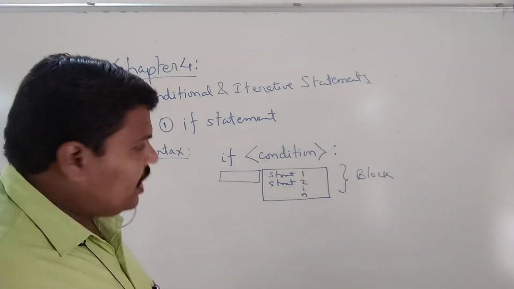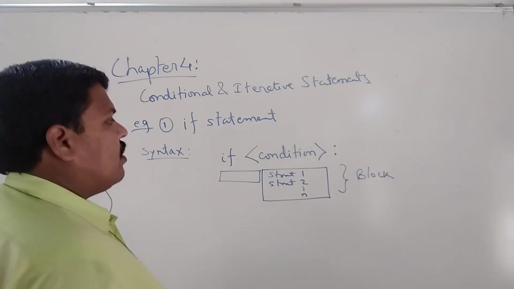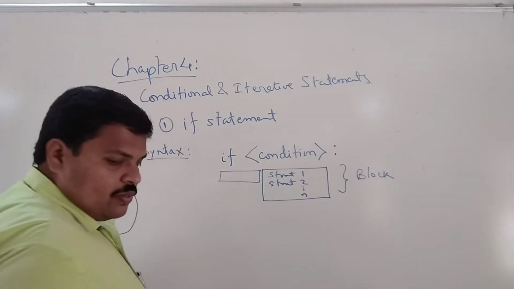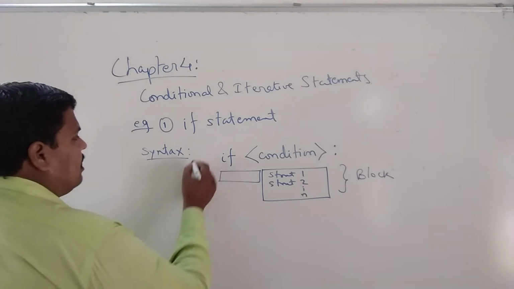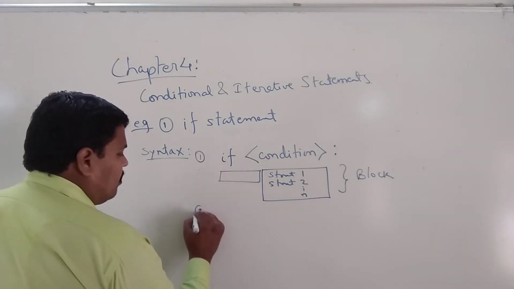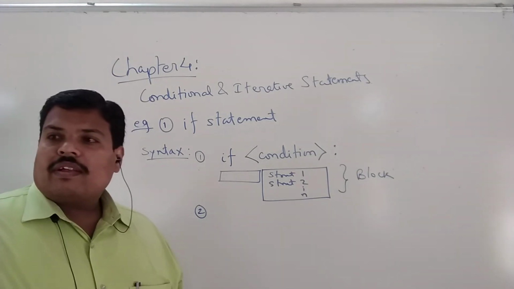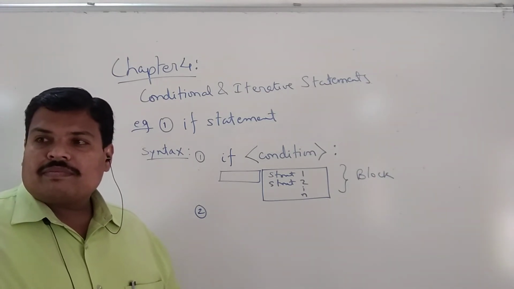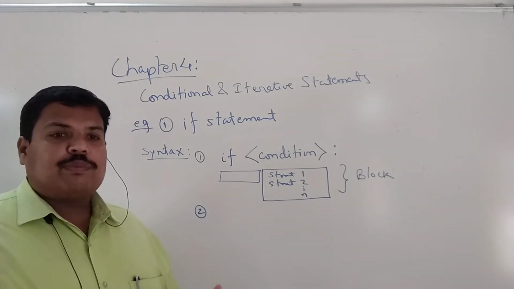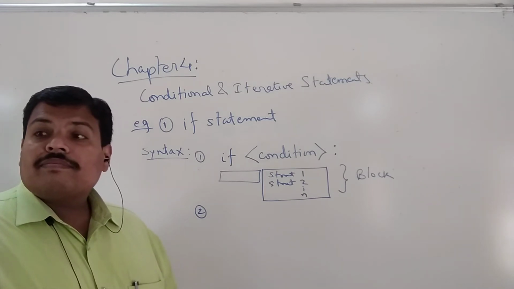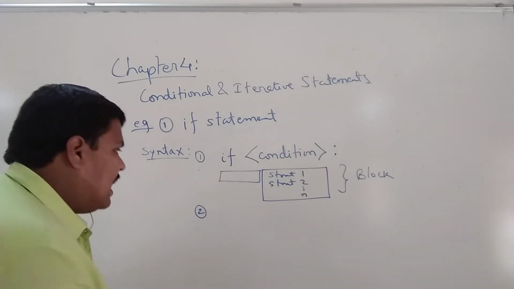Now we can also have variations. This is, for example, the first form; what about another variation of if? Can anybody tell me another variation of the if statement? The if statement is usually followed by else.